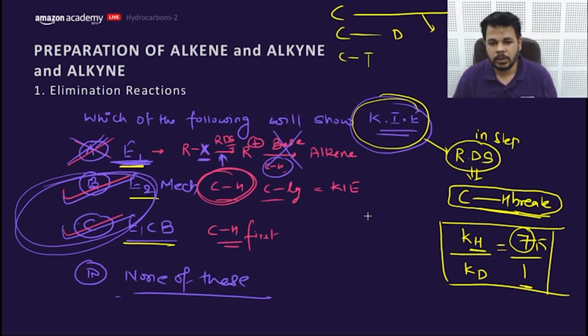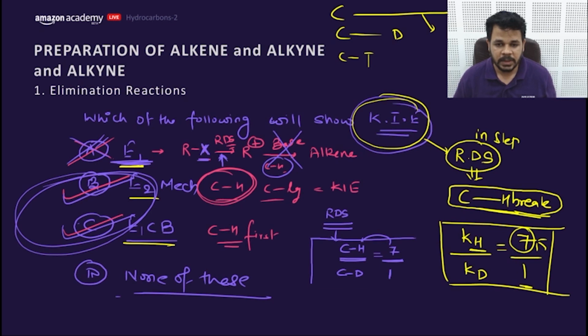So what is the kinetic isotopic effect? Let's have an example. You need to first find out the RDS of the reaction. If in the RDS of the reaction a C-H bond breaks, that means the kinetic isotopic effect would be observed. And if you use C-D in place of C-H, the rate of reaction would be 7 times faster in case of C-H than C-D, because the C-H bond breaks 7 times faster, because it has higher bond length. So the higher the bond length, the weaker the bond.